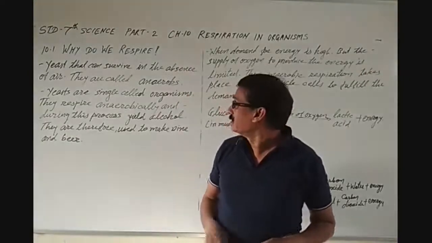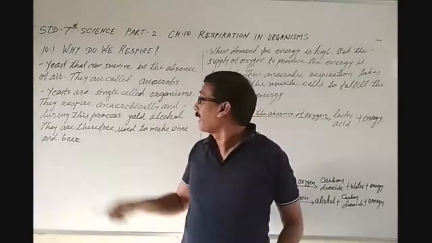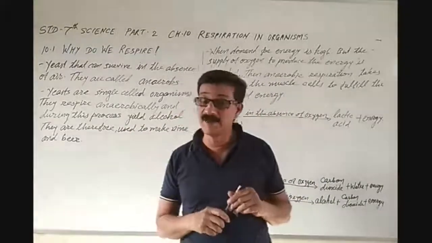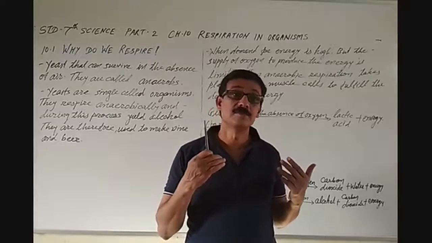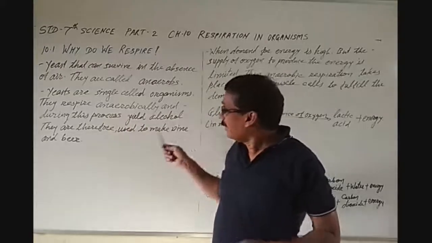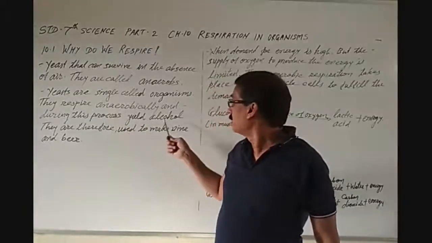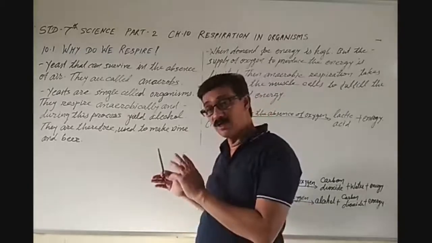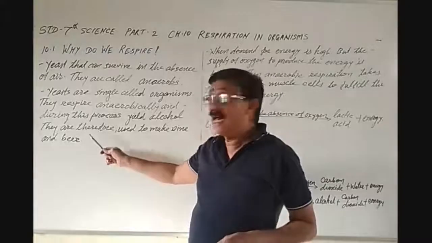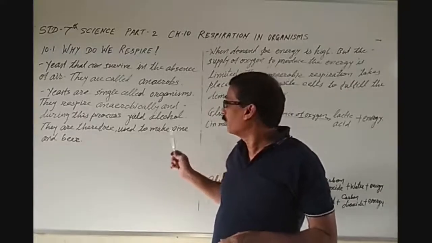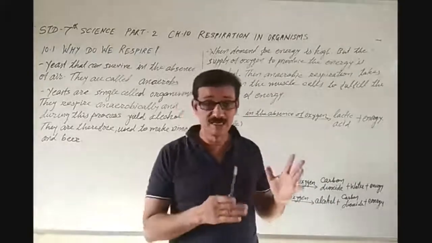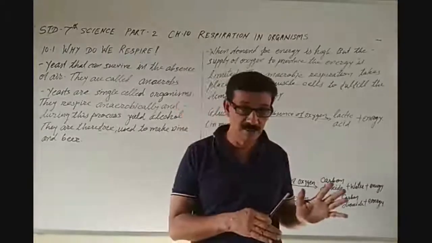Yeast are single-celled organisms. They respire anaerobically. Why? Because they don't require air. That is why they respire anaerobically, and during this process it produces alcohol. They are therefore used to make wine and beer. See, anaerobic respiration occurs in the absence of oxygen.